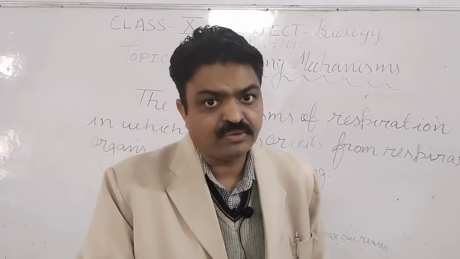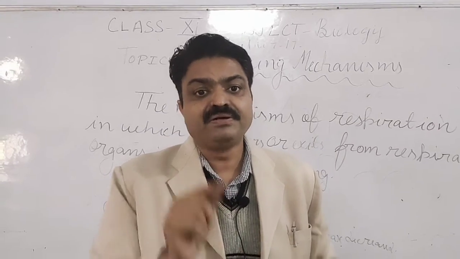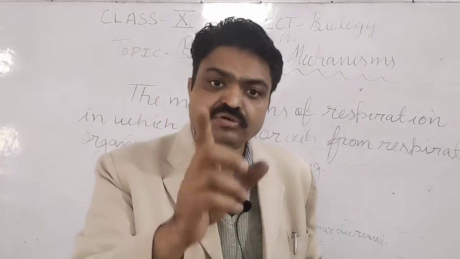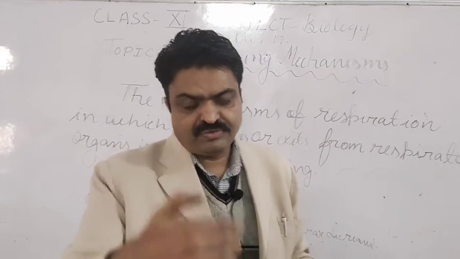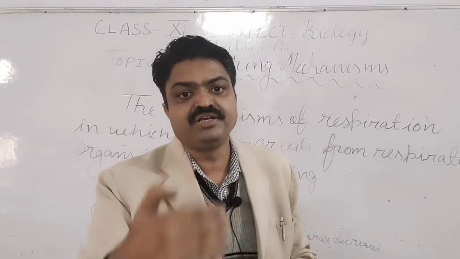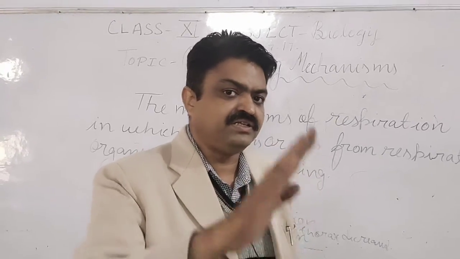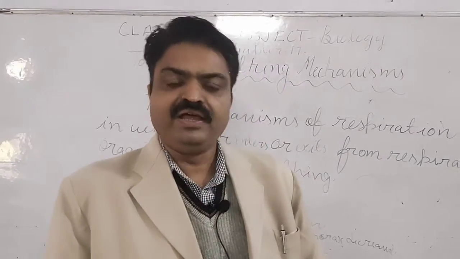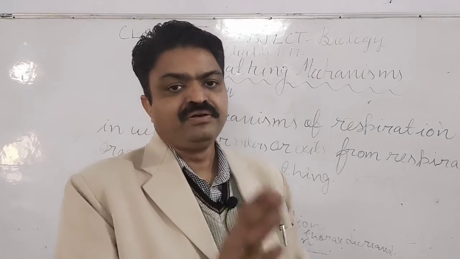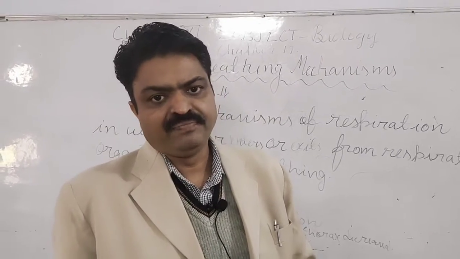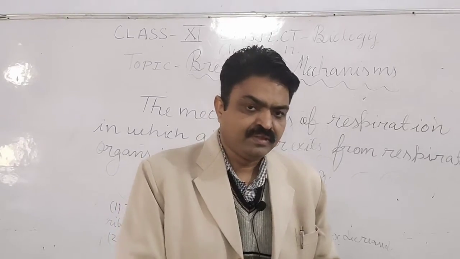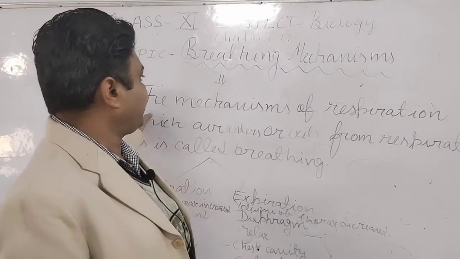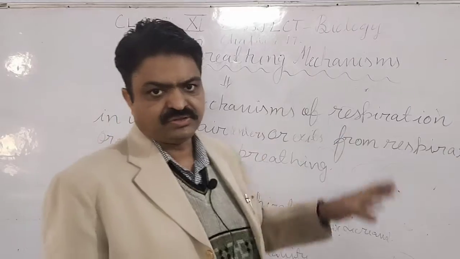In the mitochondria some particles are found, known as oxysomes, and in the oxysome the food is oxidized and the energy is released in the form of ATP, adenosine triphosphate. I have taught you about that in plant respiration. So this is about the mechanism of respiration.